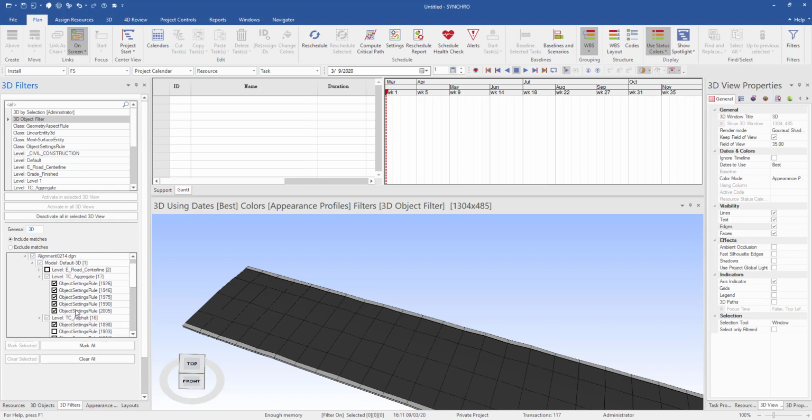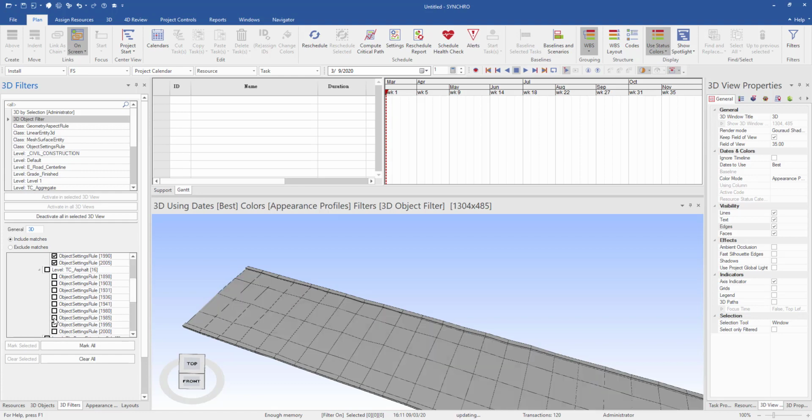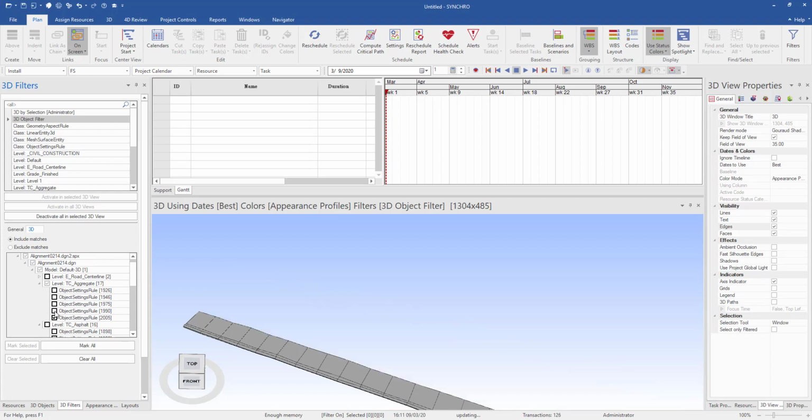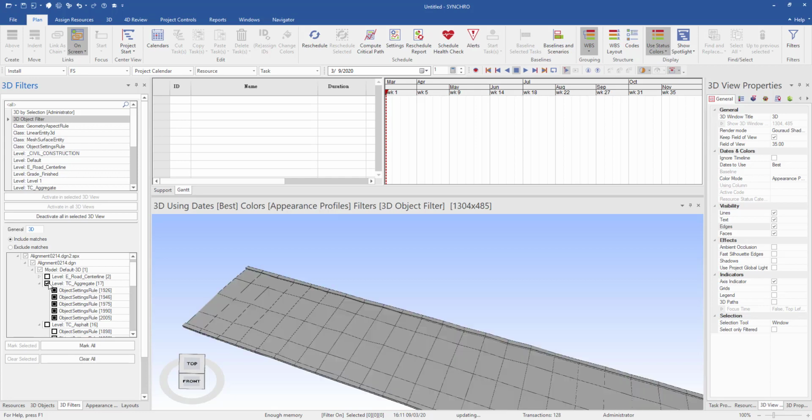I can turn off the left aspect, right aspect, and the one in the middle, and also the aggregate, like the one on the left-hand side, the middle one, and the right-hand side one. Okay, so I check them on.